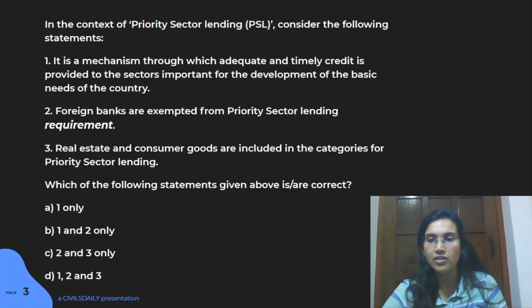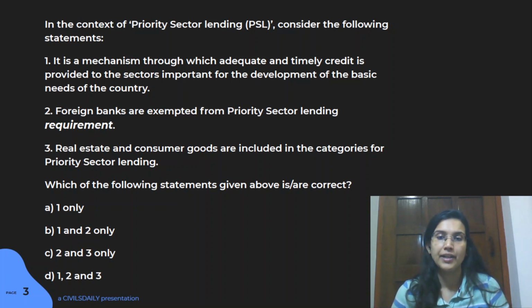So let us read the first statement. What it says is that it is a mechanism through which adequate and timely credit is provided to sectors important for the development of basic needs of the country. So this is the statement I just used to explain the idea behind priority sector lending. So I think this statement is very much correct. The next statement here is that foreign banks are exempted from priority sector lending.